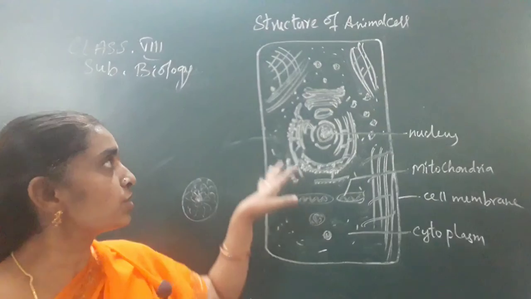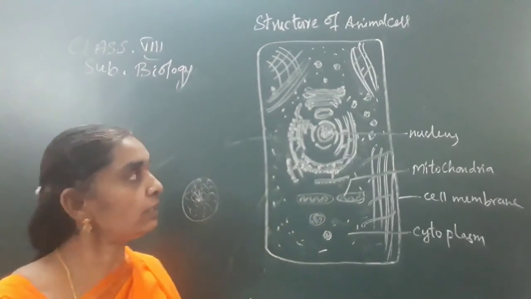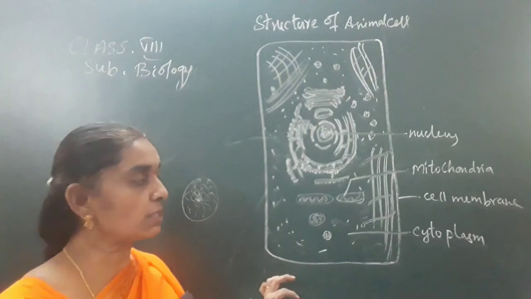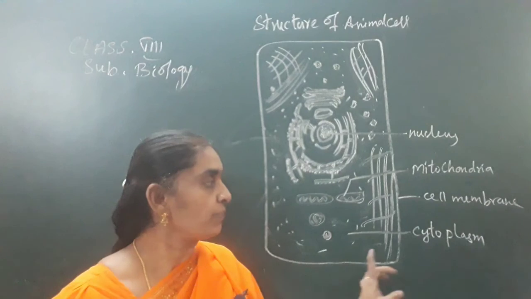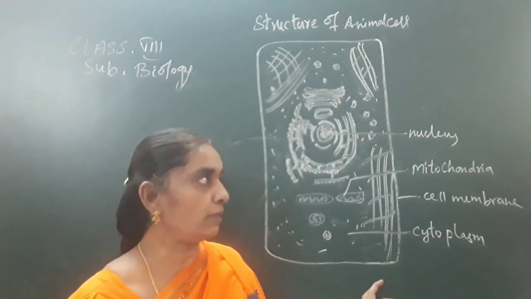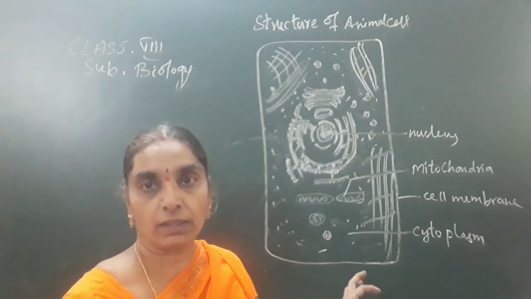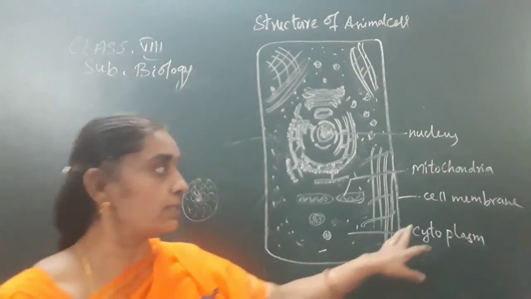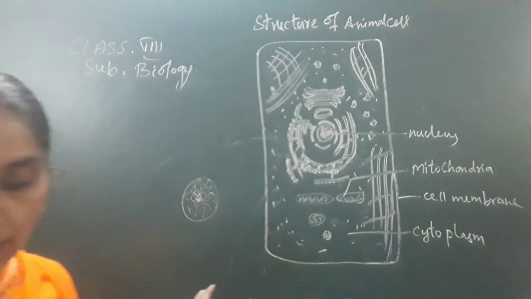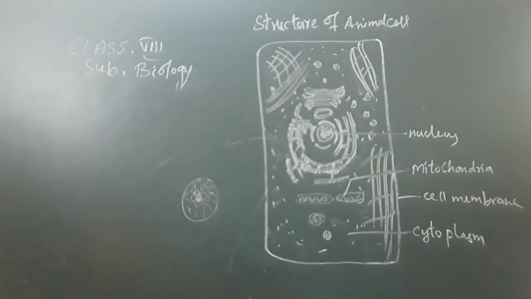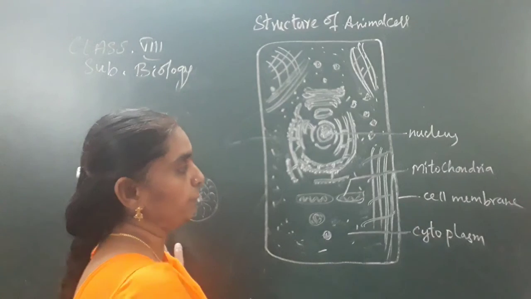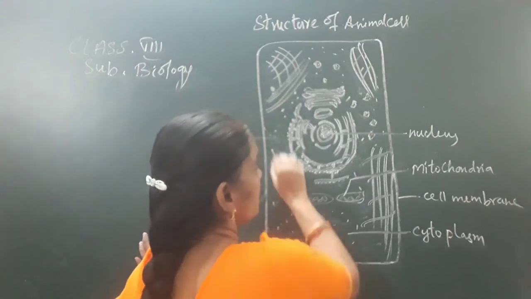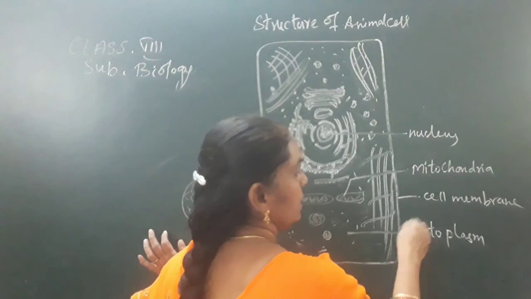Because of the permission of the time, I am continuing with the animal cell also, children. So we'll complete this so that the question answers part will be completed in today's class itself. As you know very well, the animal cell is surrounded by only the cell membrane. It does not contain a cell wall. The cell membrane protects the outer layer of the animal cell. Here the vacuoles are not permanent in the animal cell, and it contains the cytoplasm, the fluid substance present inside the cell.